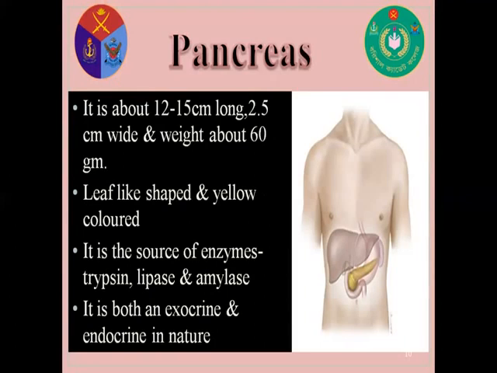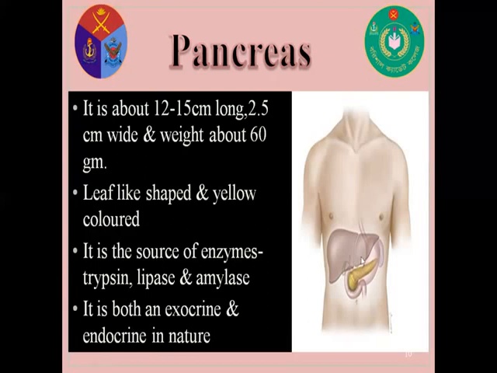Pancreas. It consists of two Greek words, pan and kreas. Pan means all, kreas means flesh. It is named pancreas because of its fleshy appearance. It is about 12 to 15 centimeter long, 2.5 centimeter wide, and weighs about 60 gram. It is leaf shaped and yellow color. It is the source of enzymes trypsin, lipase, and amylase.